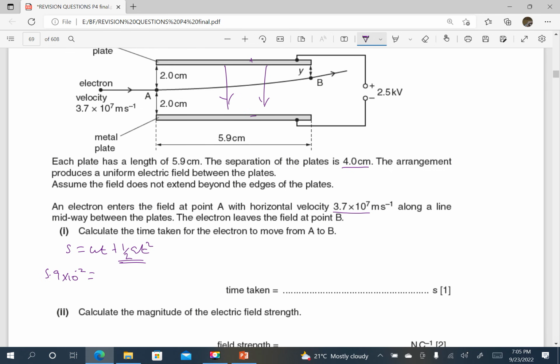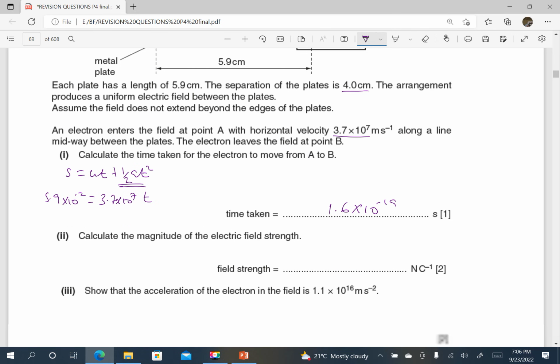Initial velocity, the velocity with which it enters, is 3.7 times 10 power 7, then times t. So I make t the subject and I just divide. When I divide, I get 1.6 times 10 power negative 19 seconds as the time there.